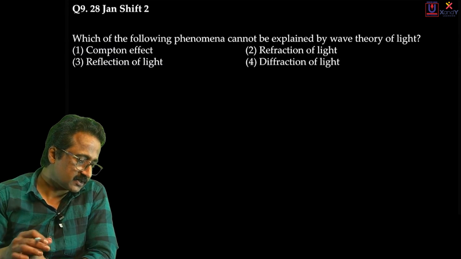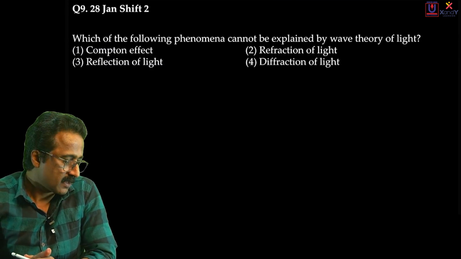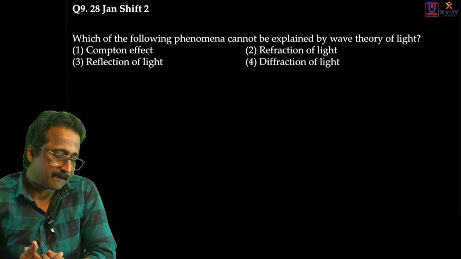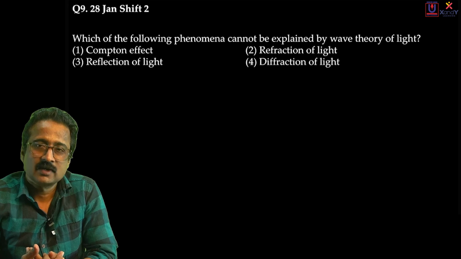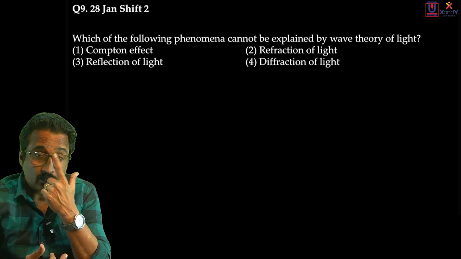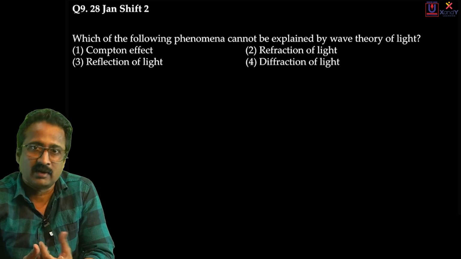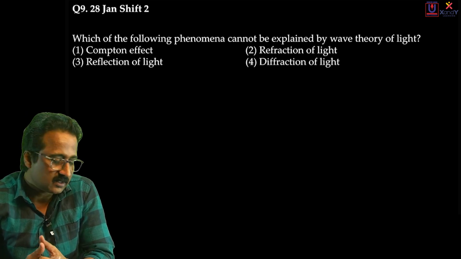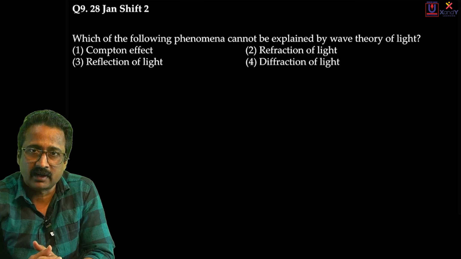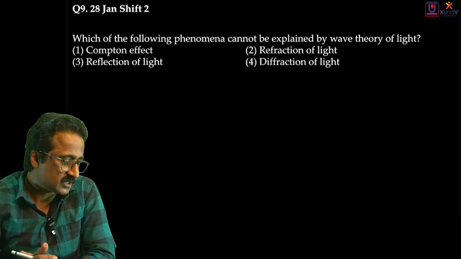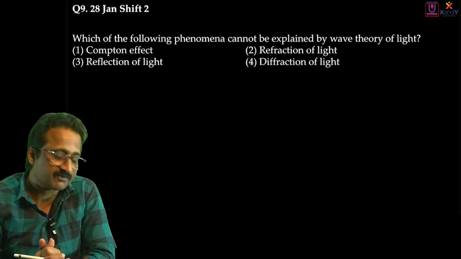Here comes the last question from wave optics. Which of the following phenomena cannot be explained by the wave theory of light? Wave theory of light means classical wave theory of light. If you believe that light is traveling as an electromagnetic wave, as Maxwell suggested, then there is one phenomenon that you can't explain with that theory. The question is, which is that phenomenon? The options are Compton effect, refraction of light, and diffraction of light.